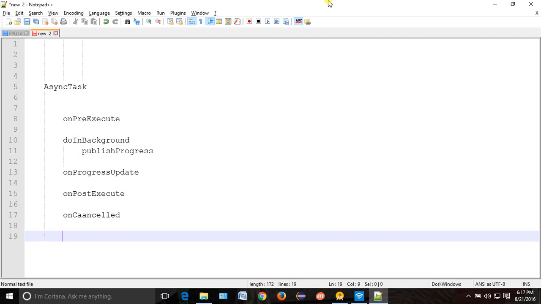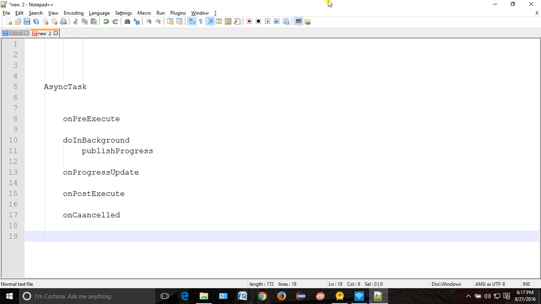So tell me, do in background, where will it run? Main thread or background thread? Background thread. Okay, where will publish progress run? Background thread. And all the other things will run in your main thread. Okay, and can we do UI operations in the main thread? Yes, we should do them in the main thread only. But can you do them in a background thread? No. If you try to do that, it will give you a runtime exception, the illegal thread invocation exception.